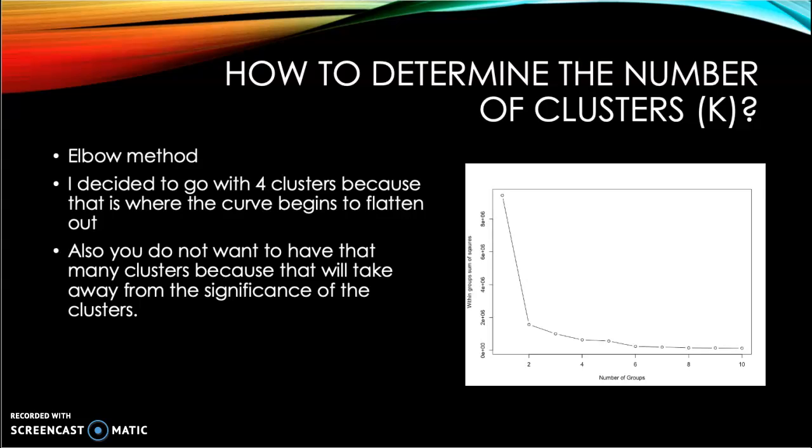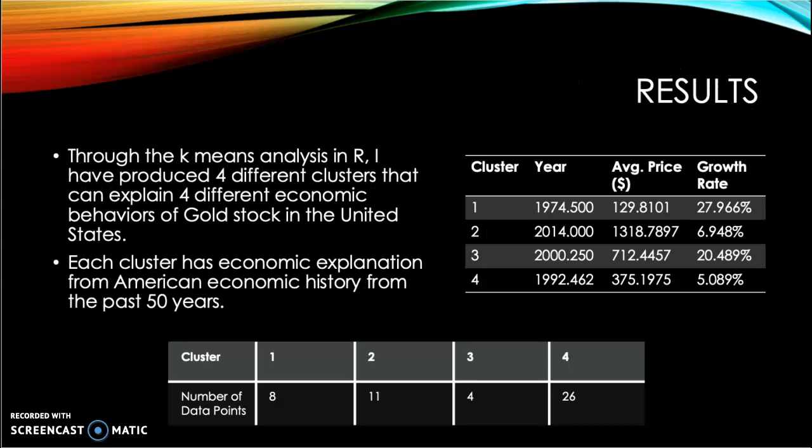My results. After implementing k-means on the dataset, the results came as follows. Cluster 1 will explain when the price is low and the growth rate is high. Cluster 2 will explain when the price is high and the growth rate is low. Cluster 3 will explain when the price is high and there is a high growth rate. Cluster 4 will explain when the price is low and there is a low growth rate.